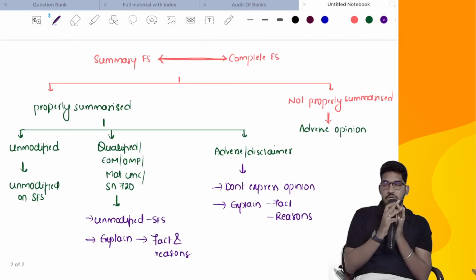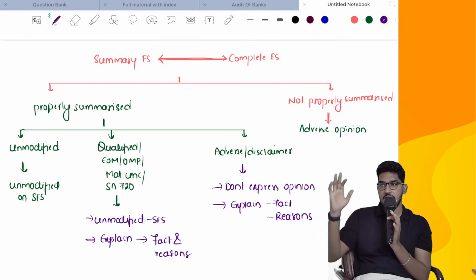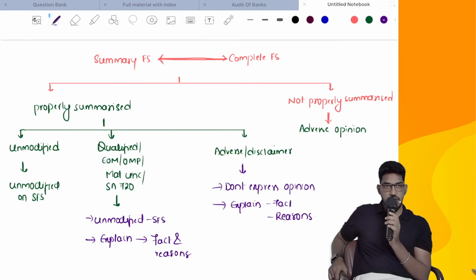So what we will do in the case of summary financial statements, we will verify whether summary financial statements are properly and consistently summarized as per applicable criteria from the complete financial statements. Two outcomes could be possible. They might have been properly summarized or they might not have been properly summarized.